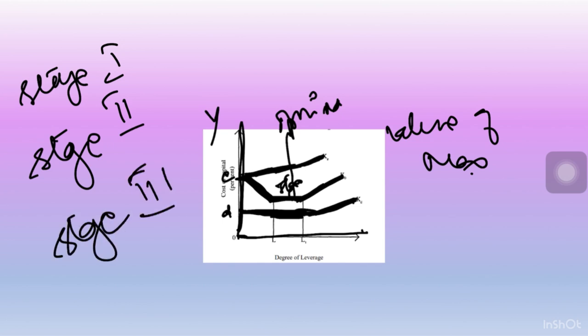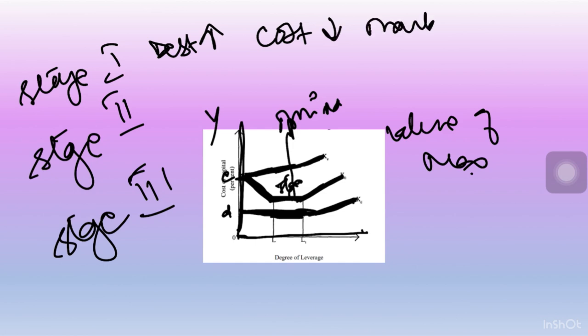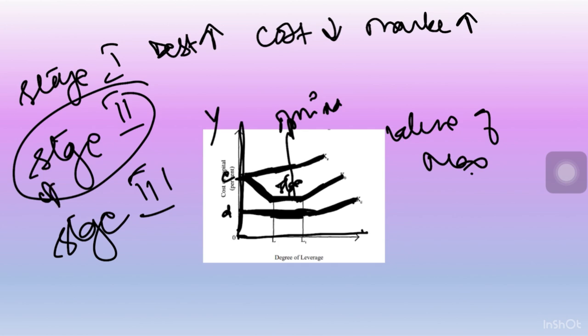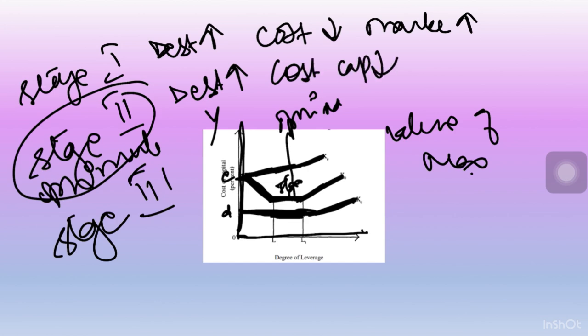If we keep on increasing the debt, total cost of capital decreases and market value increases. In the second stage, also known as the optimum level, total cost of capital is lowest and market value is maximum.